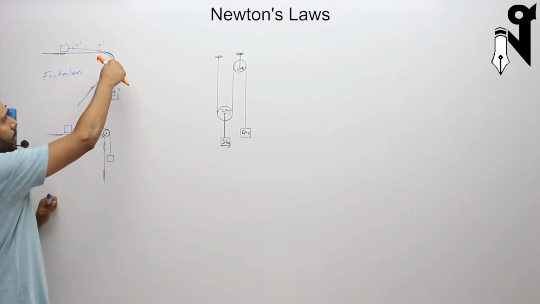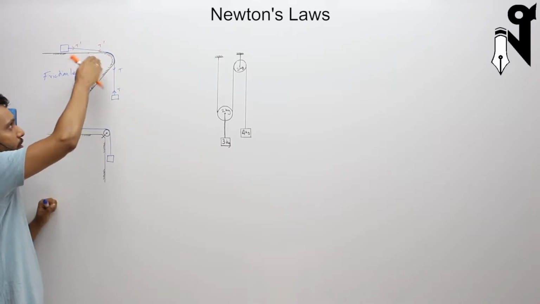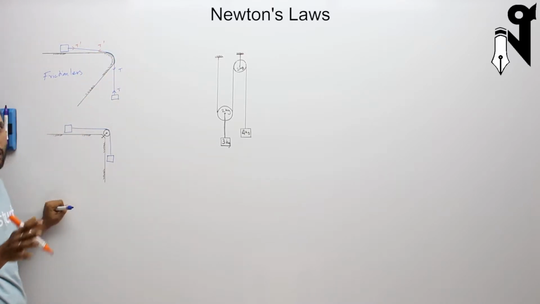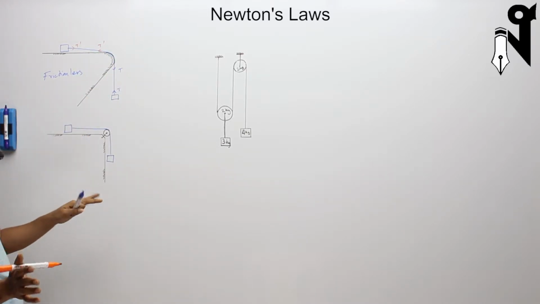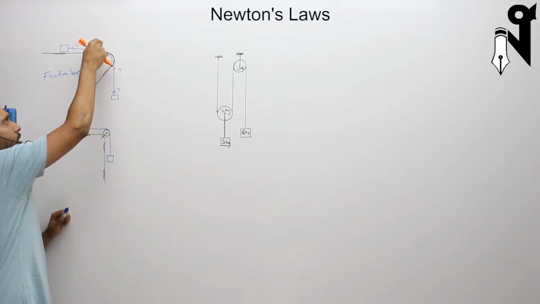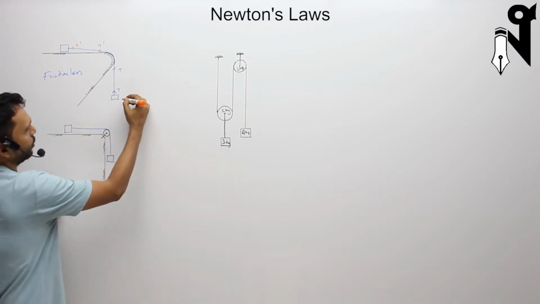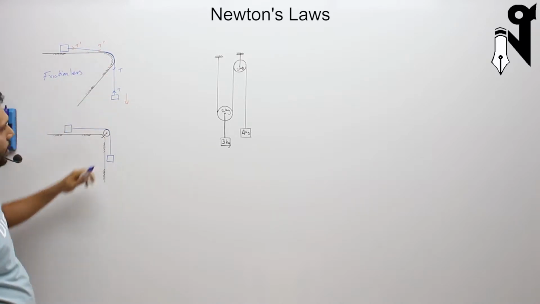If there was friction, then what happens? Depending on which way is the tendency of slipping, the friction acts and the tension on the two sides are not same. So when we are discussing friction and the tendency of which way the friction is acting, we will debate more on whether T dash is more or T is more. Let me ask you, if this body is going down, which one will be more, T dash or T?